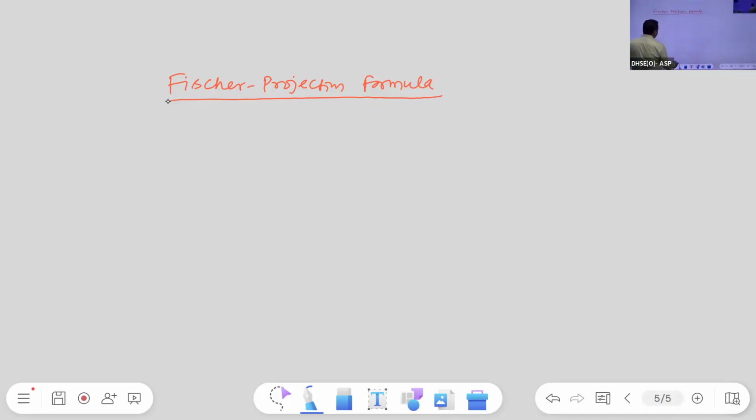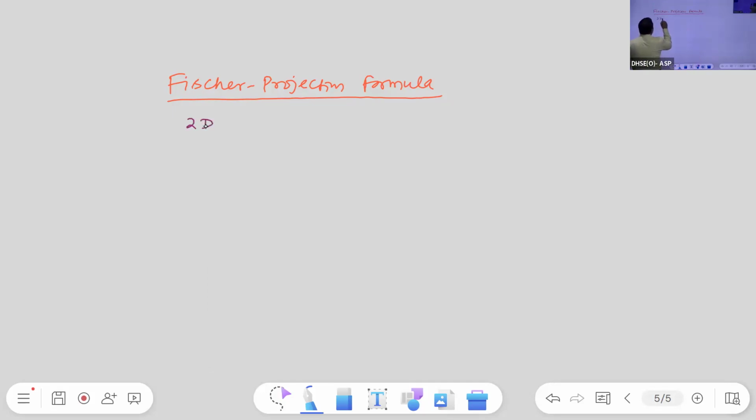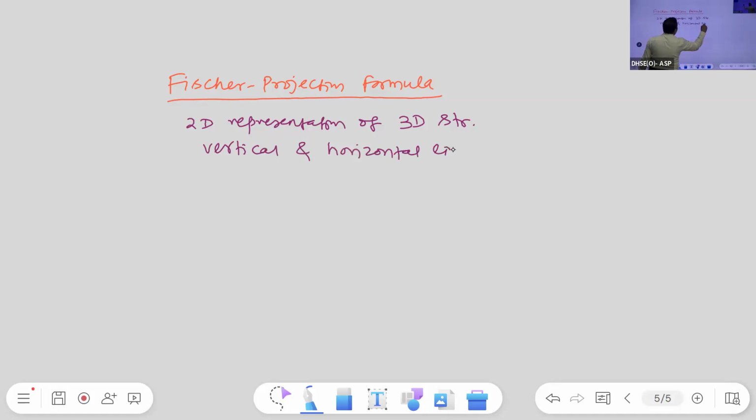Okay. So what is the Fisher projection formula? It is a 2D representation of a 3D structure by the help of vertical and horizontal lines.